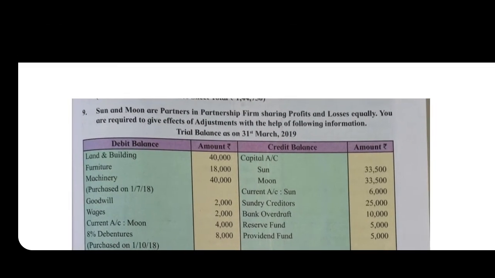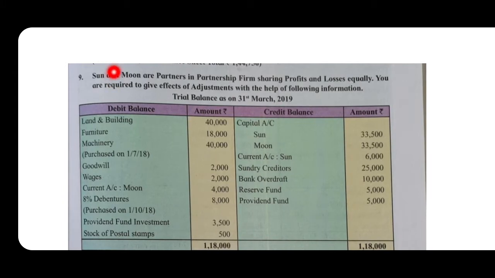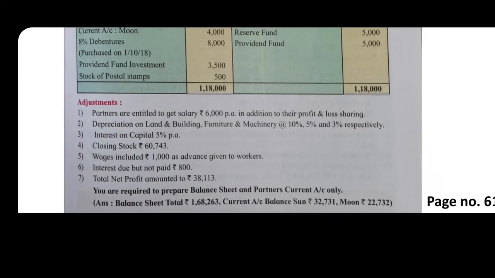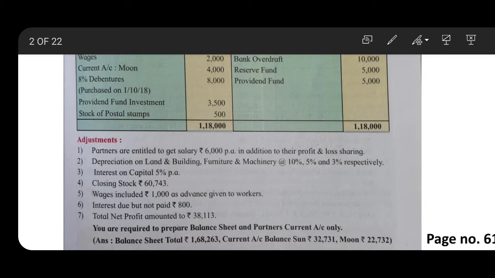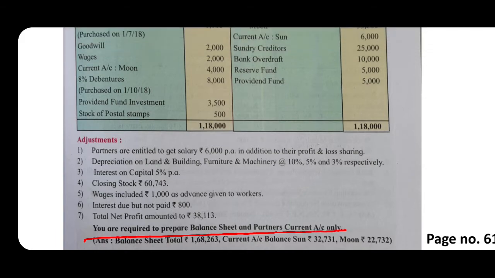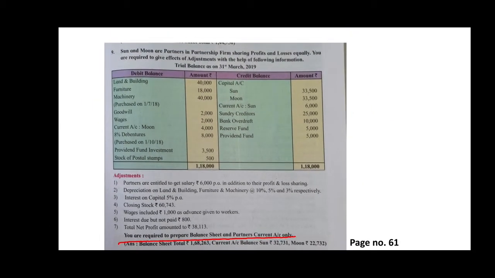You can see in the question, Sun and Moon are the partners in the partnership firm sharing profits and losses equally. You are required to give the effects of adjustment with the help of the following information. So the trial balance is given, adjustments are given, and lastly it is written that you are required to prepare balance sheet and partners current account only.